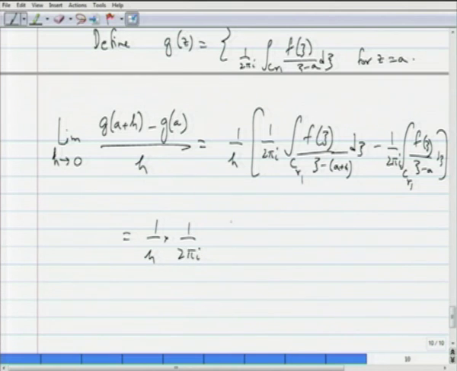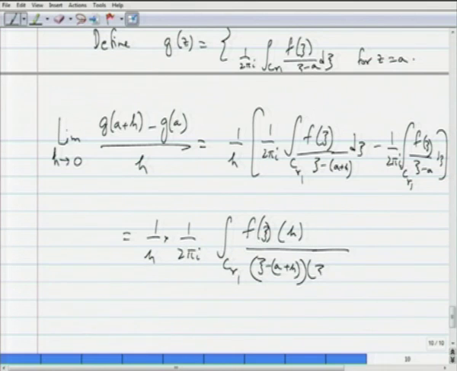I will combine these terms, I will clear the denominator, I will get zeta minus a minus zeta minus a plus h. So, that will give me an h in the numerator divided by zeta minus a plus h times zeta minus a. So, these h's cancel.